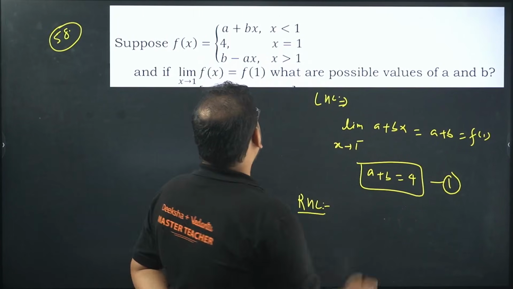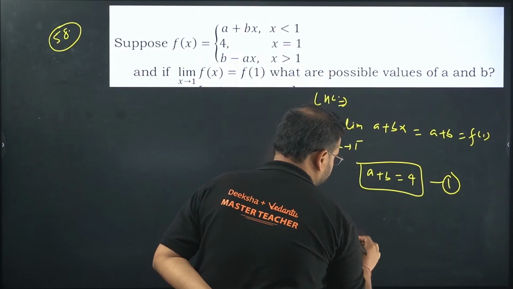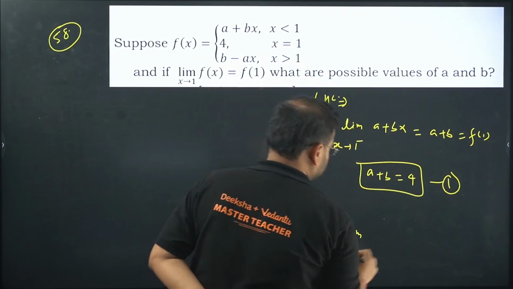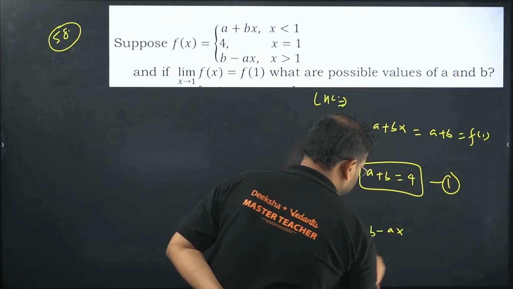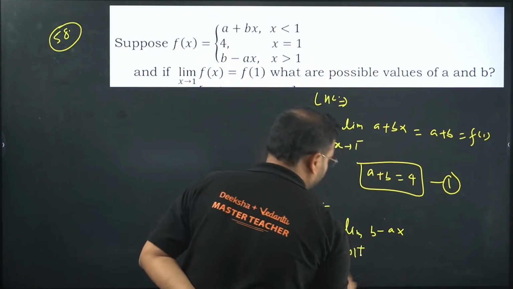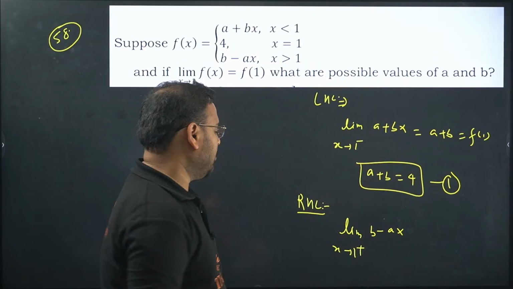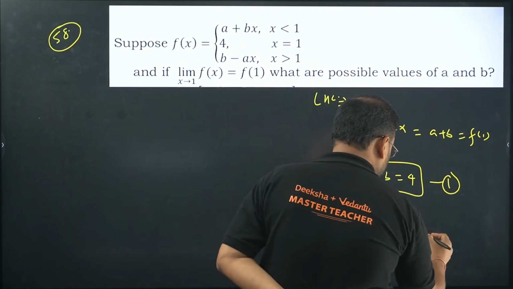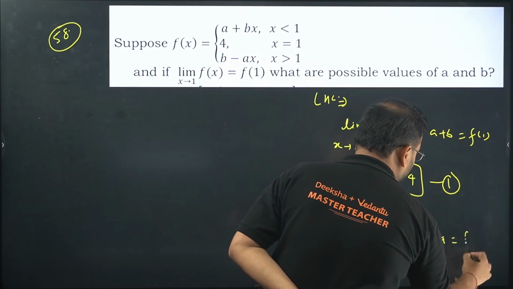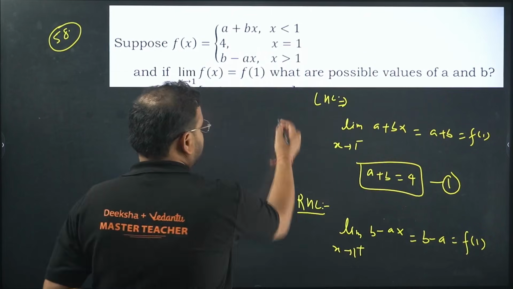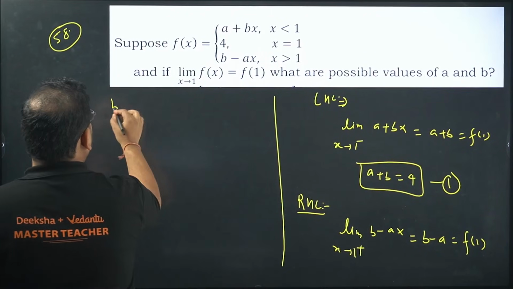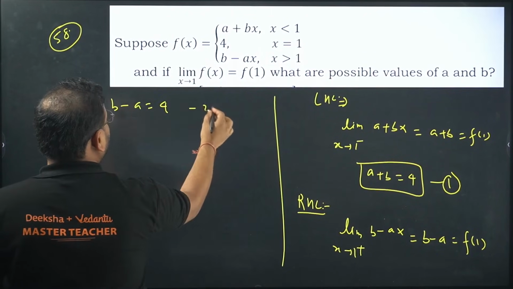So you'll get the limit, in this case the function will be b minus ax when x tends to 1 from the positive side. You get the answer over here as b minus a, and of course it will be equal to f of 1, same result. You're getting here b minus a equal to 4, which is my equation number 2.